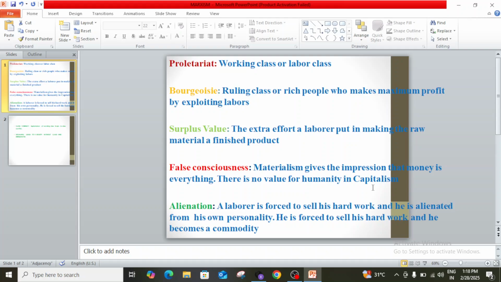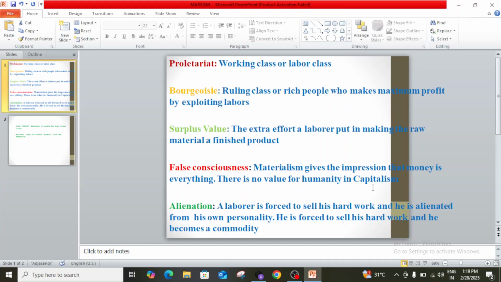Besides this, capitalism forces the worker to alienate or separate from himself. A laborer who is forced to sell his hard work becomes a commodity in the market. So a laborer is forced to sell his special effort, but he is alienated or separated from this special effort. He is only given some food or shelter. He is not paid for this special skill. This is called alienation.